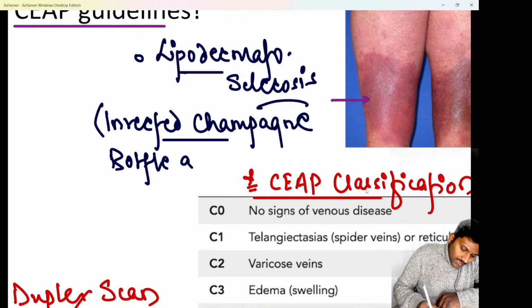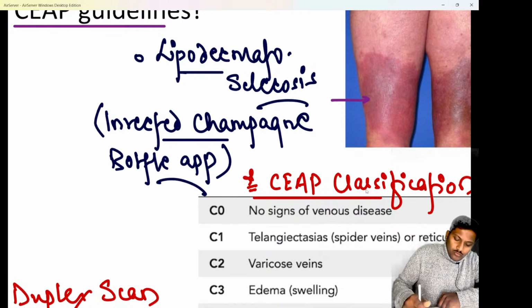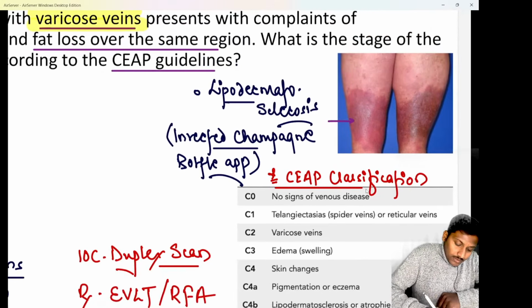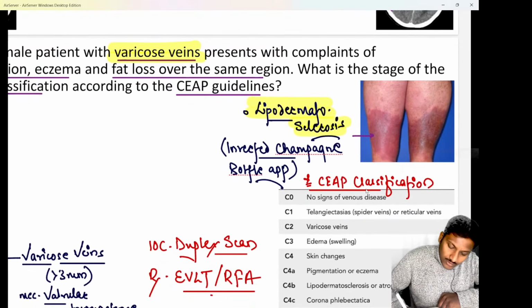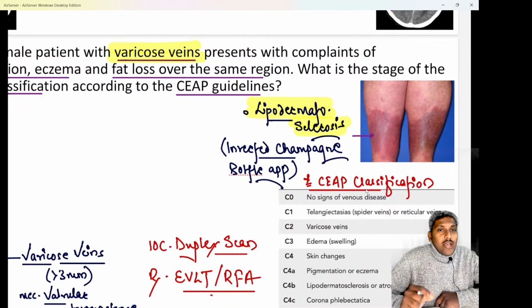That is what is important. And we know, if I talk about the classification of varicose veins, we know the classification of varicose veins is known as CAP classification, where C basically stands for clinical manifestations, E stands for etiology, A stands for anatomy, and P stands for pathophysiology. Again repeating, C for clinical manifestations, E for etiology, A for anatomy, and P for pathophysiology.